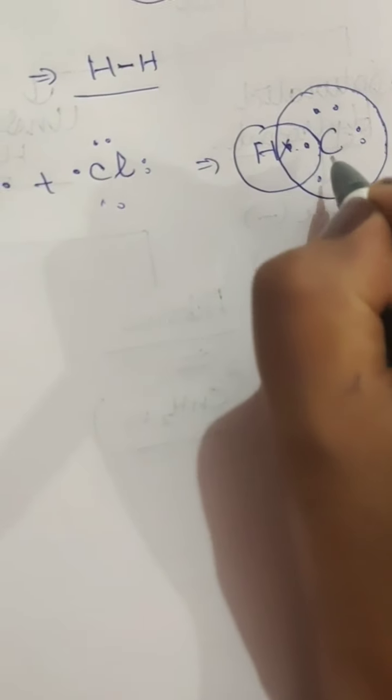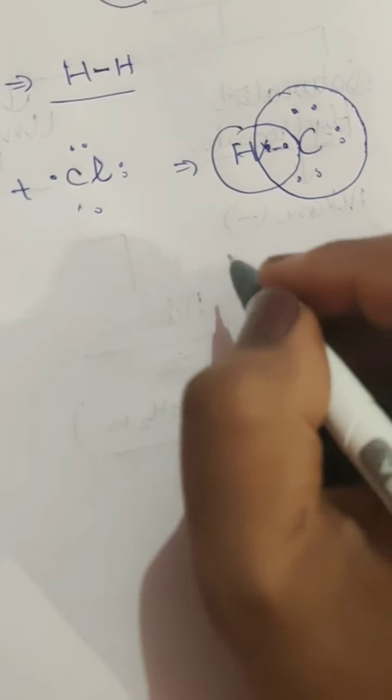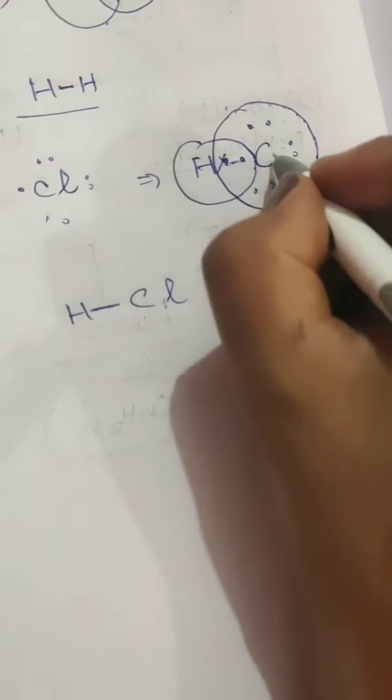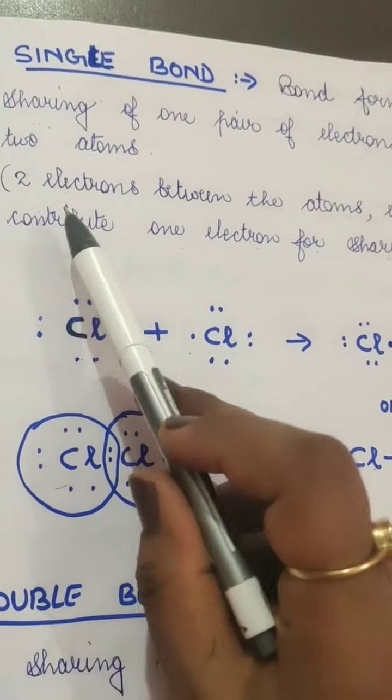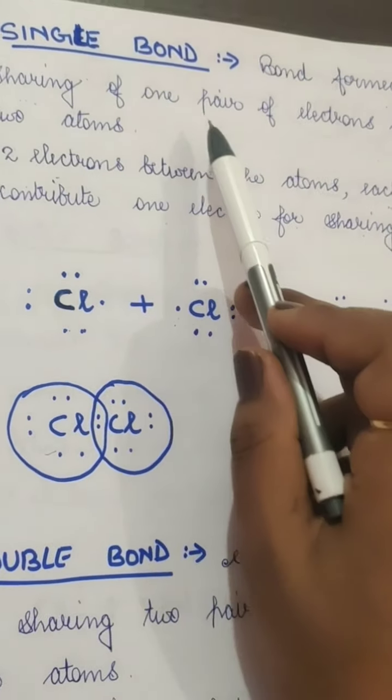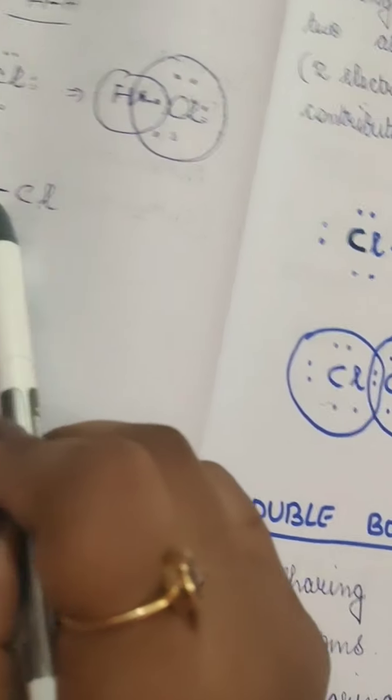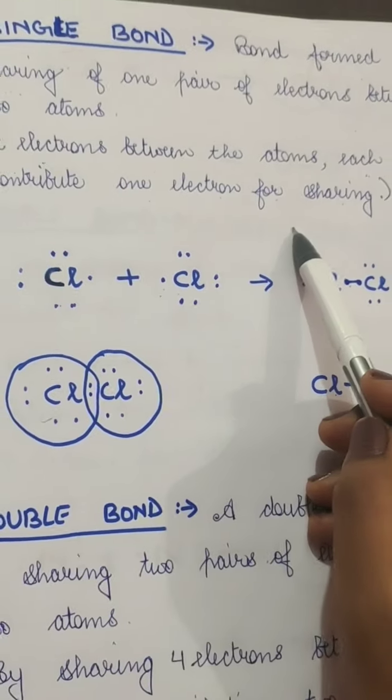So let it be X here. It will form a bond like this and a bond like this. Sharing: hydrogen is sharing 1 electron with the chlorine, and chlorine is also sharing 1 electron with the hydrogen, and hence they both have their octets complete. So it has formed a covalent bond. We can also write it like this, H single bond Cl. So it's also a single bond. Whenever there is sharing of only 2 electrons between the atoms, or one pair, that is called a single bond.